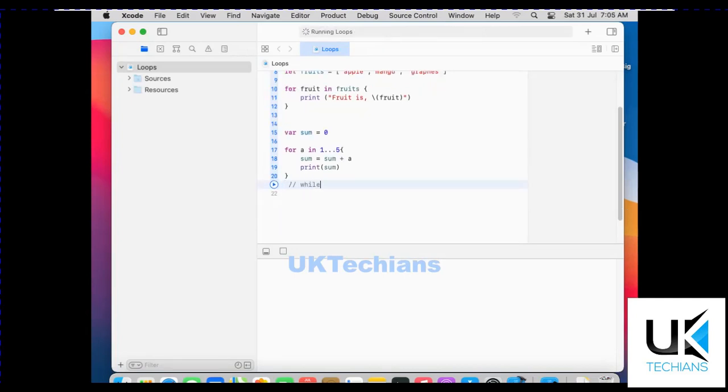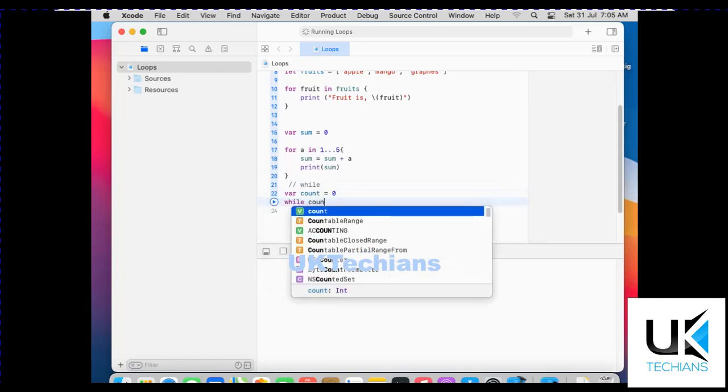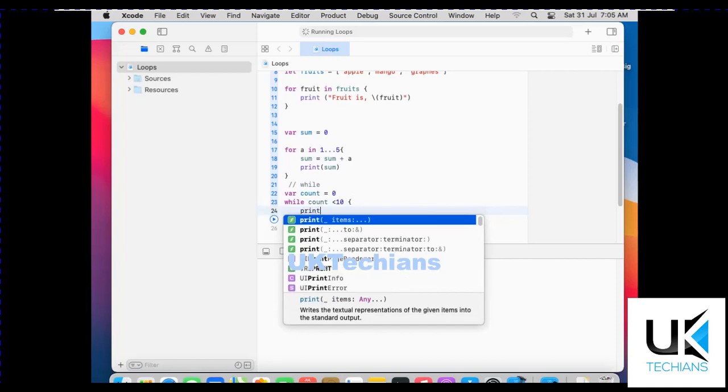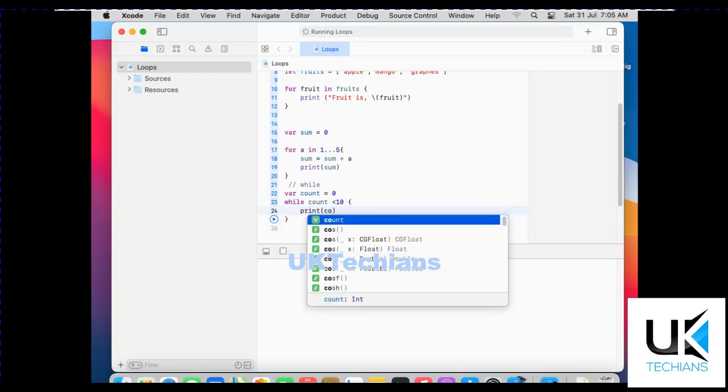We will type here while, and let's initialize the variable count equals to 0. Then while count is less than 10, we use brackets here and add the condition print variable count, right?